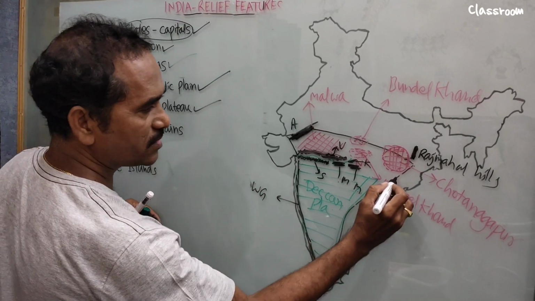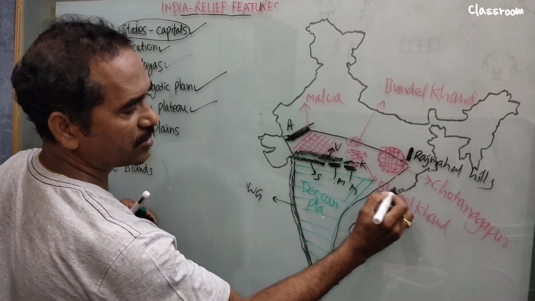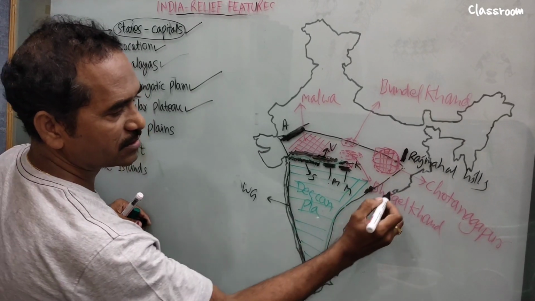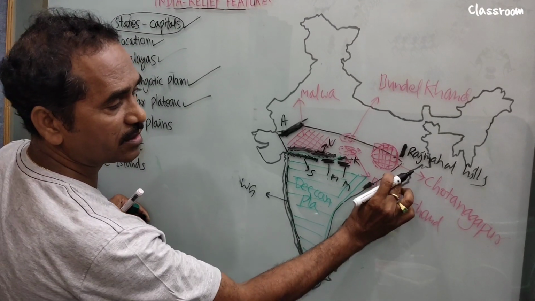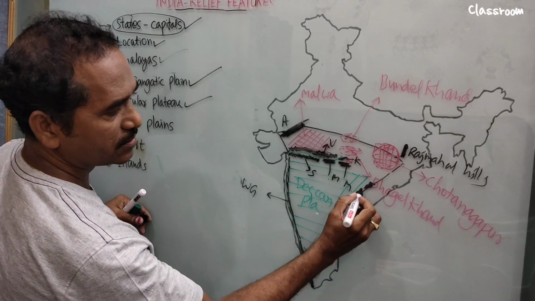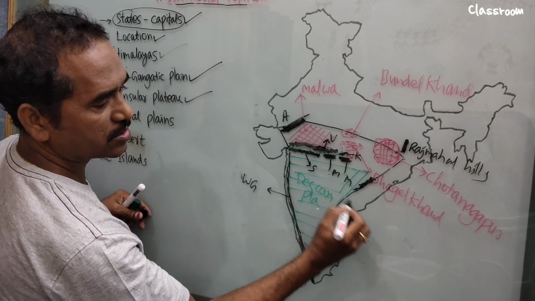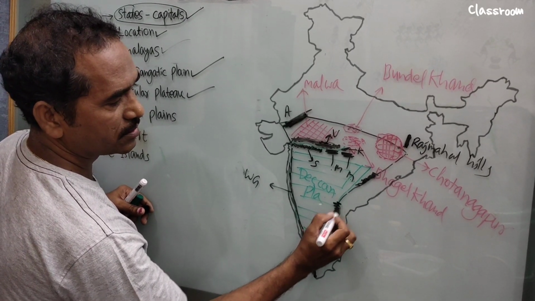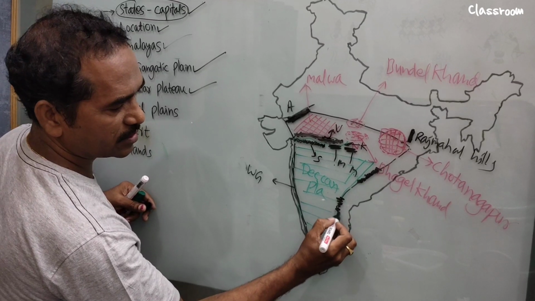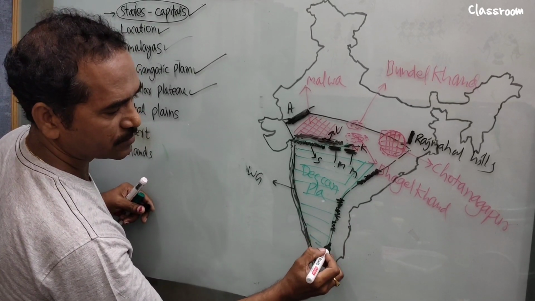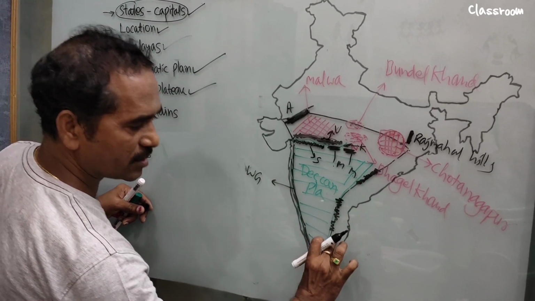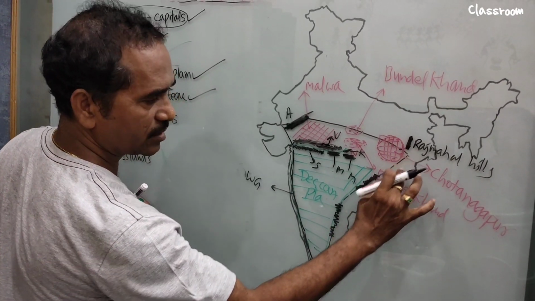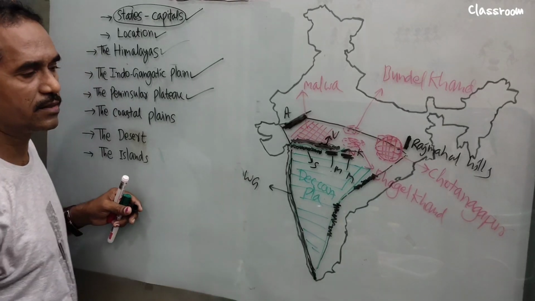This side, Eastern Ghats. Here is the Mahanadi Delta, you leave it. Don't write a continuous chain. Wherever you get a delta, you leave the range. Up to here, the Godavari and Krishna delta, so leave it. Then up to here, this part is the Kaveri delta. Kaveri delta, Krishna-Godavari delta, Mahanadi delta, you leave these. Then you write like this.